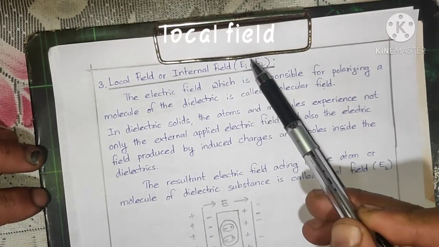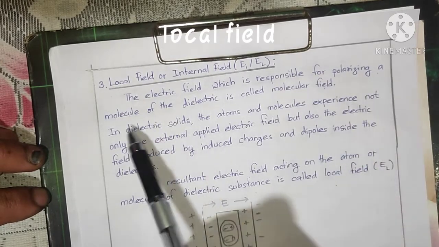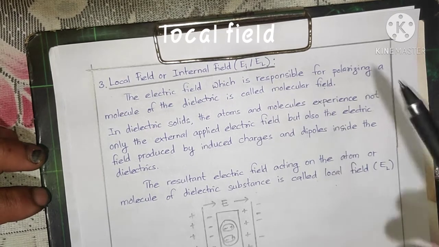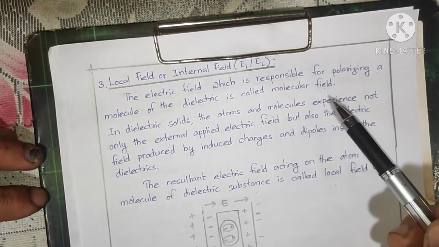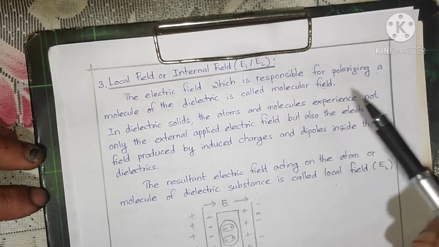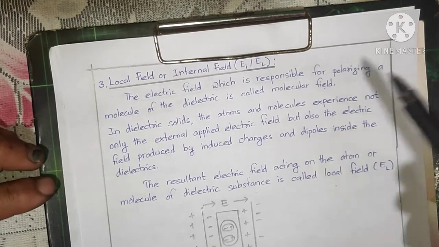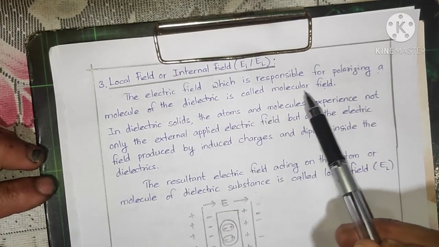It's denoted by EI or EL. The electric field which is responsible for polarizing a molecule of dielectric is called molecular field. Means the electric field which is responsible for polarizing, producing an electric dipole oriented along the field direction, right? So the field polarizing a molecule of dielectric is called molecular field.